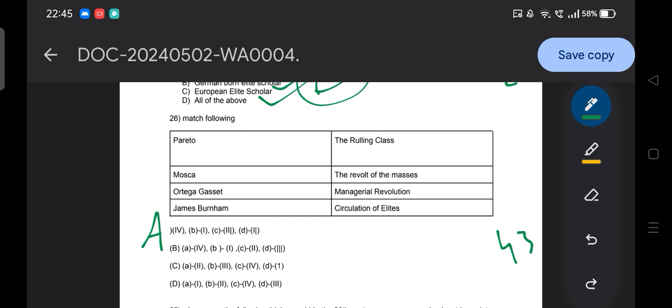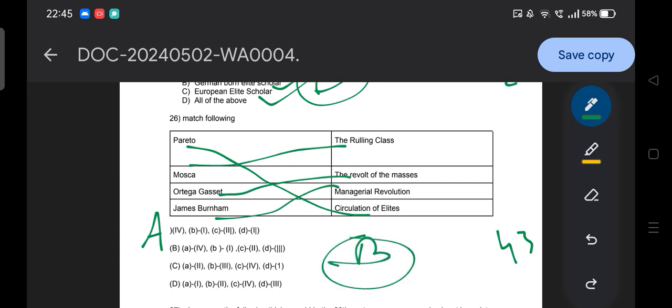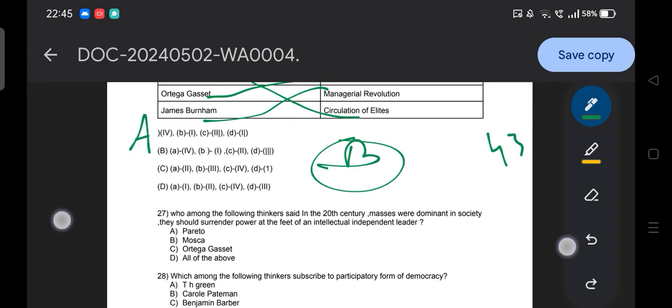And guys, time is off. So the answer to this question: let's match. Pareto, circulation of elites. Mosca, the ruling class. Okay. Then Ortega y Gasset, the revolt of the masses. Then Burnham, the managerial revolution. Here the answer is option B. Okay. So it's a very easy question. We have already discussed it. Moving to the next question.